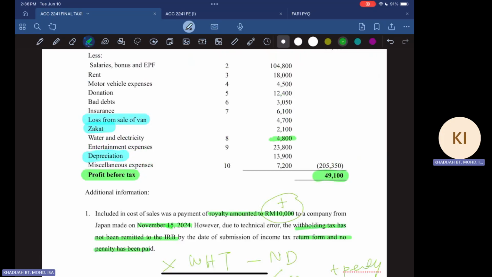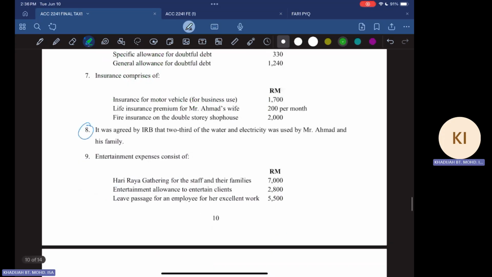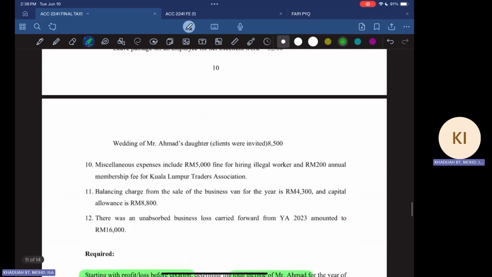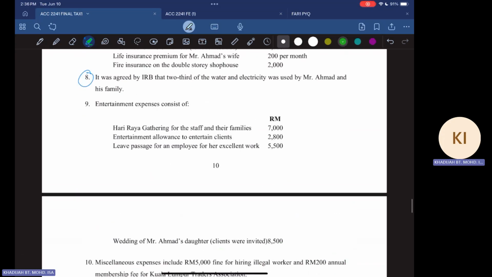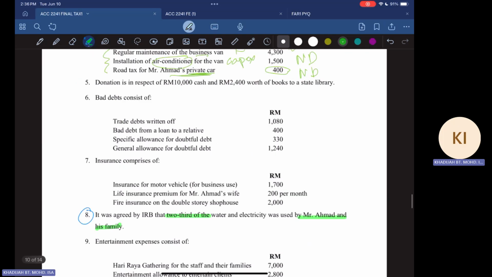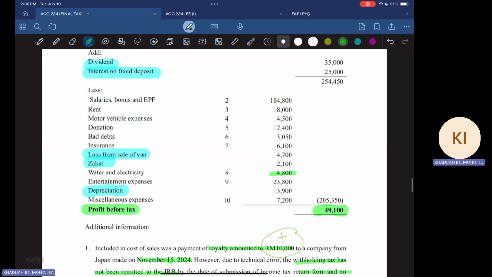And from this electricity, it was told that 2/3 is for Mr. Ahmad and family. So this 2/3 amount is not allowed, right? So from here, we have 2/3 is not allowed.